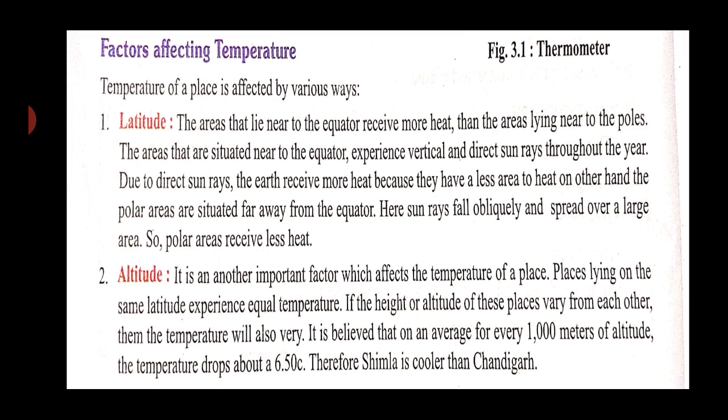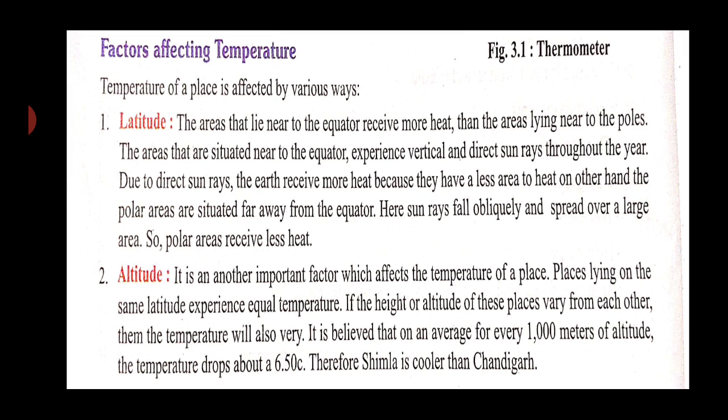Now see, suppose there are two cities in the same region, but one city is located on plain land and the other city is located on the top of the mountain. Although they are in the same region, the temperature might be different. Why?